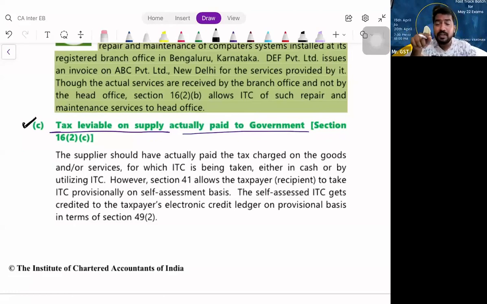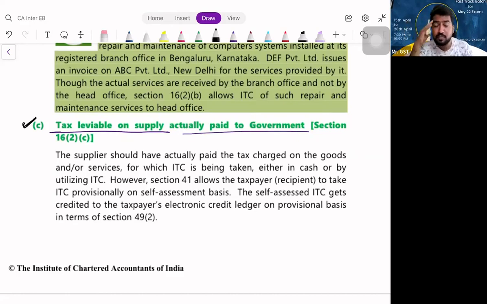But the liability to pay tax to the government is on whom? Generally the supplier. Correct? So the law says, if the supplier from whom you are purchasing has paid GST to the government on this supply, then only you can avail ITC. That means, sir, I paid GST to my supplier, that fellow didn't file the return and didn't pay tax to the government. Can I not get the ITC? Yes, of course, you cannot get the ITC.